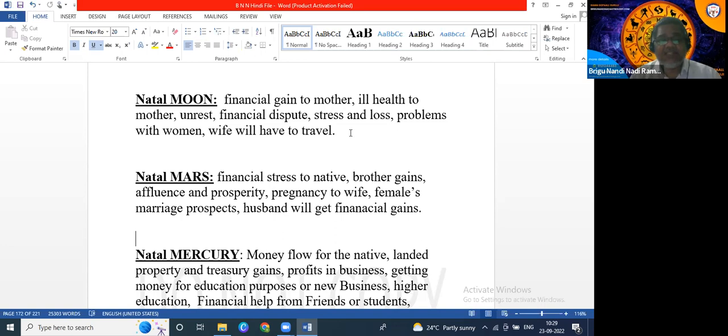Whenever transit Venus aspects natal Mars or transit Mars aspects natal Venus, that particular month the native will get married. Here Mars is husband, Venus is wife. Venus is money, Venus is property. So the husband may purchase house property or a vehicle, or he will get a financial hike, a salary hike in his job. Anyhow, financial gains will be there that particular month.